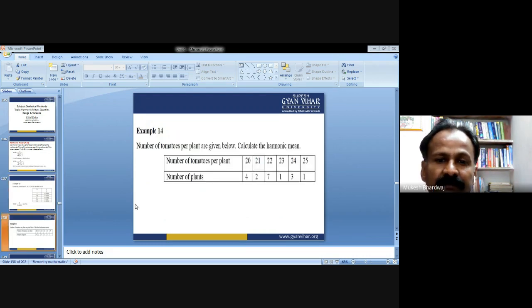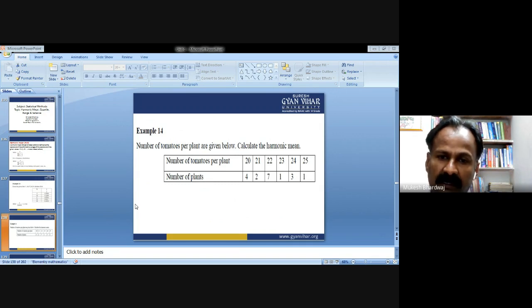For example, the number of tomatoes per plant is given below. This is grouped or frequency distributed data, and you need to calculate the harmonic mean. Number of tomatoes per plant, 20 tomatoes, number of plants 4.